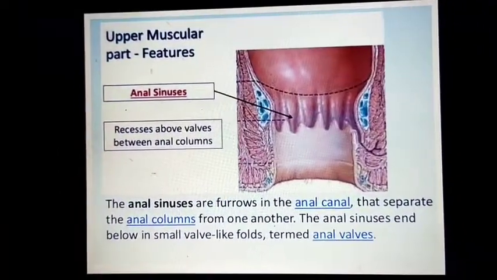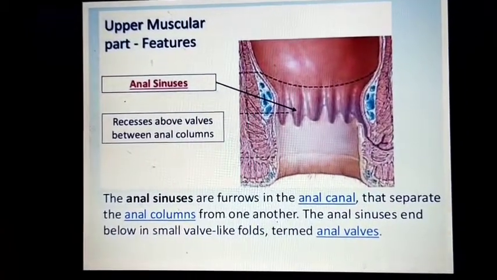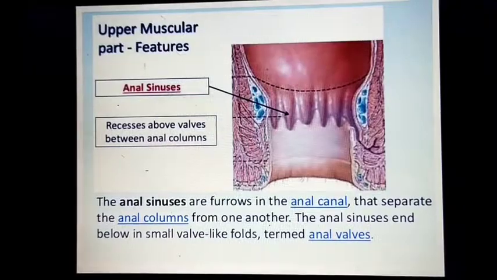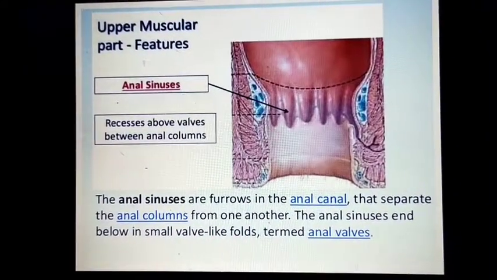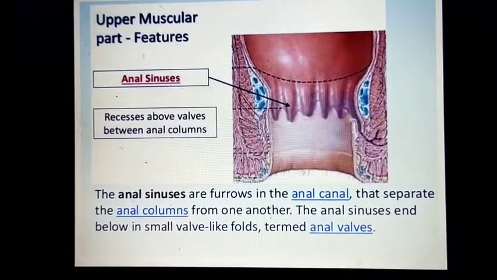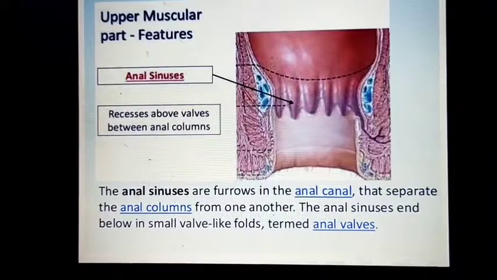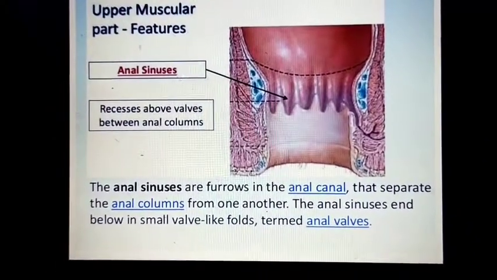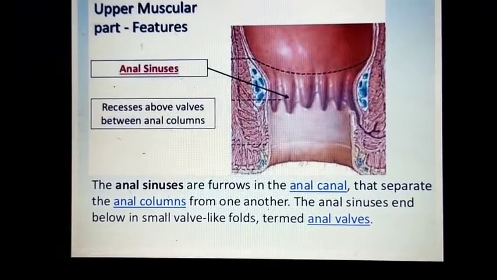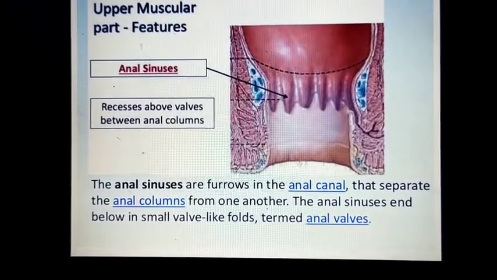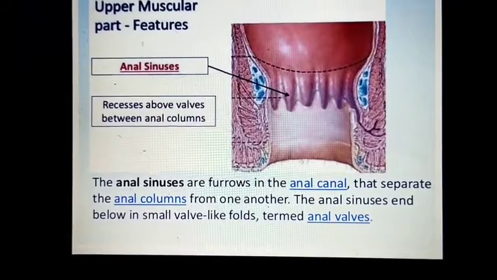Now we can go on to the upper part features. Then there are the anal sinuses. What is meant by the anal sinuses? In between the anal columns there are recesses or grooves, and these grooves are called anal sinuses. They are the recesses above the anal valves between the anal columns. The anal sinuses are furrows in the anal canal that separate the anal columns from one another.